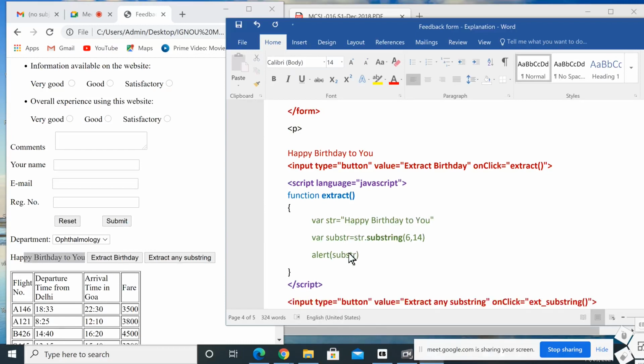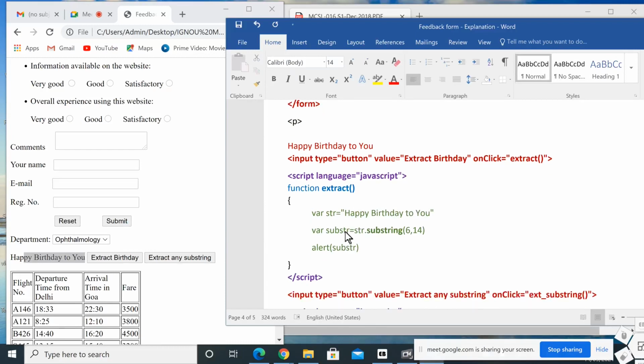Then here I used one function, that is substr. This is the variable, equal to str dot, where str contains "happy birthday to you", dot substring. Substring is what we use in JavaScript for extracting some part from an overall string. It extracts a substring from an overall string.